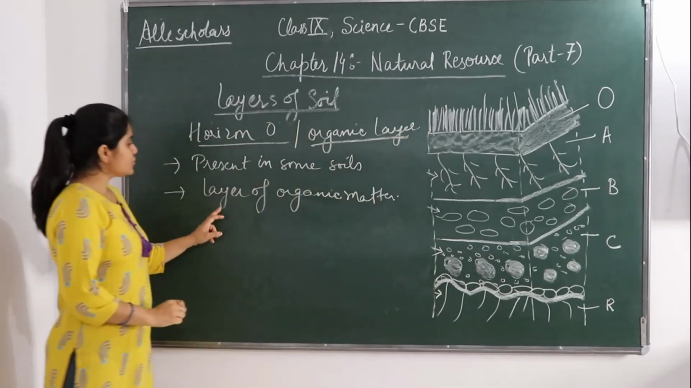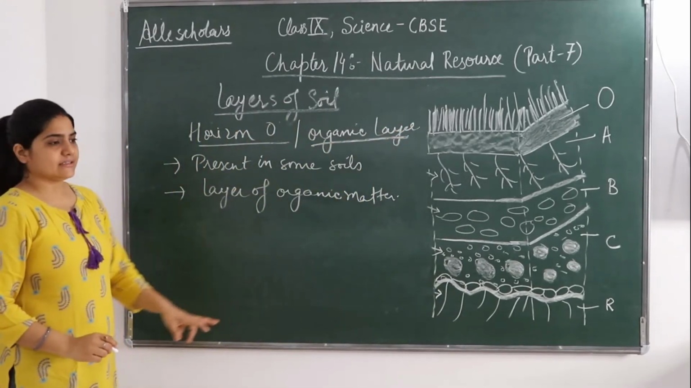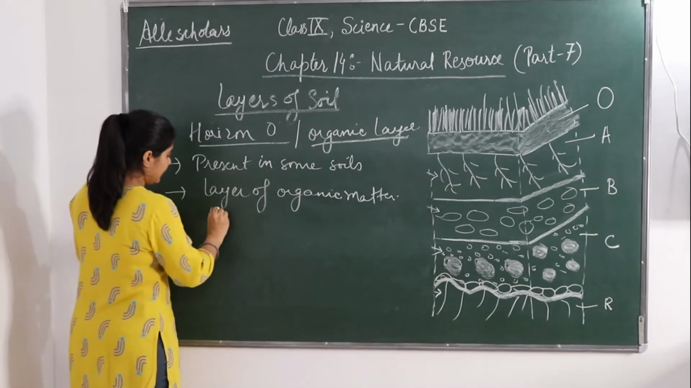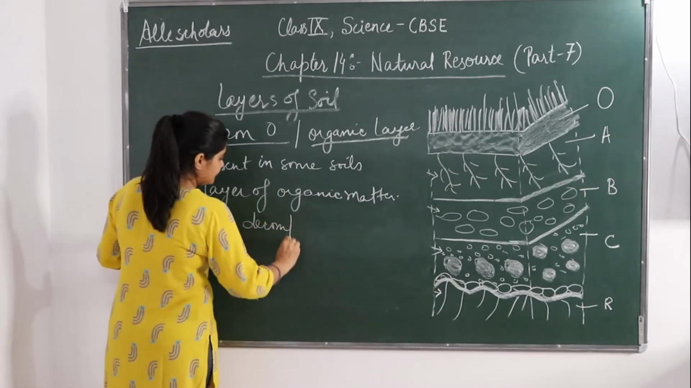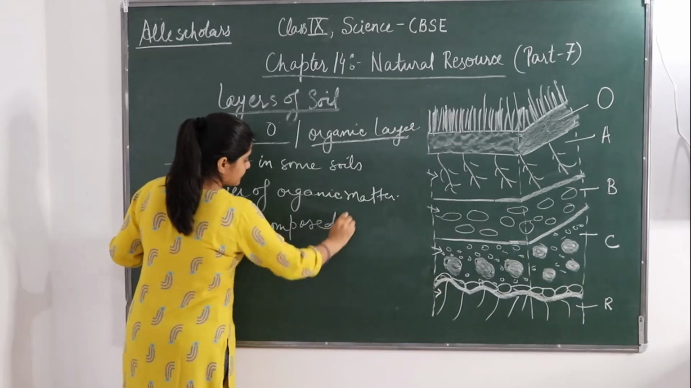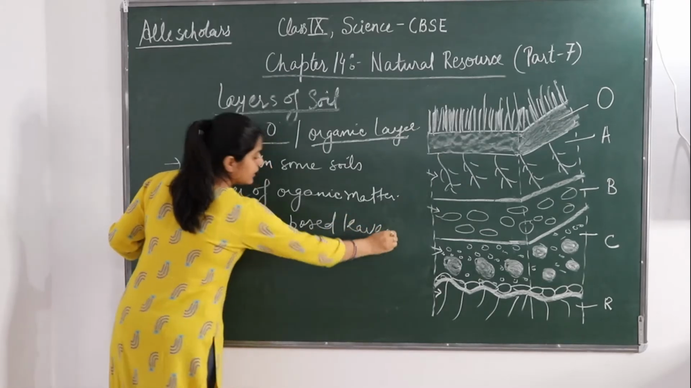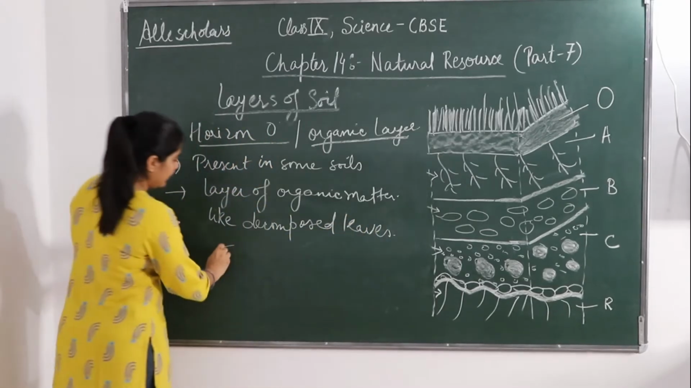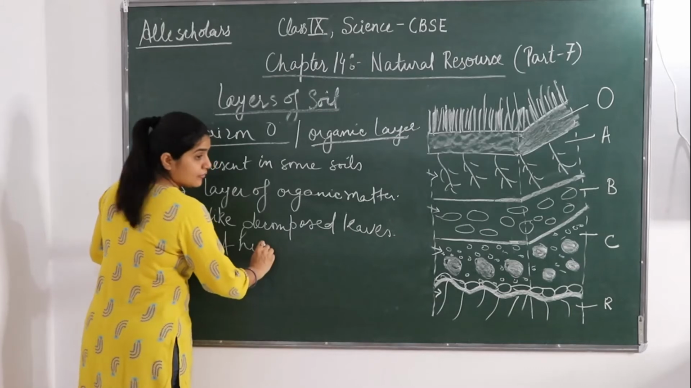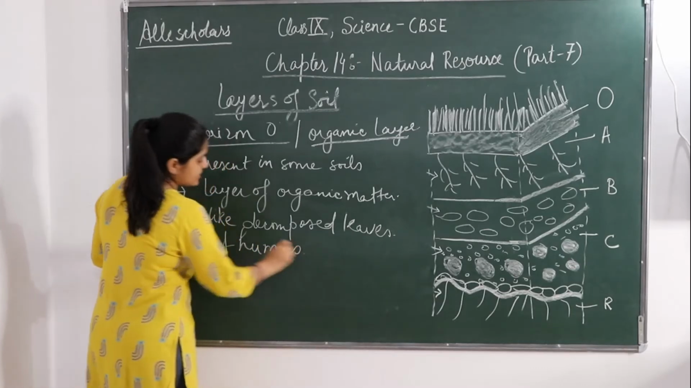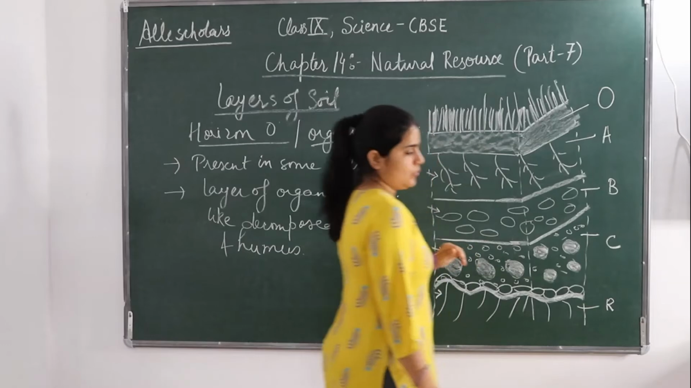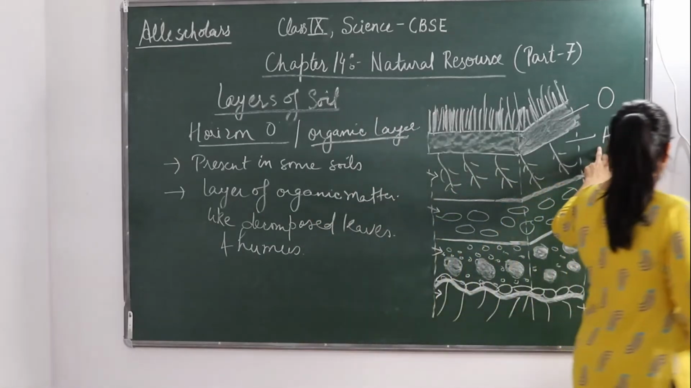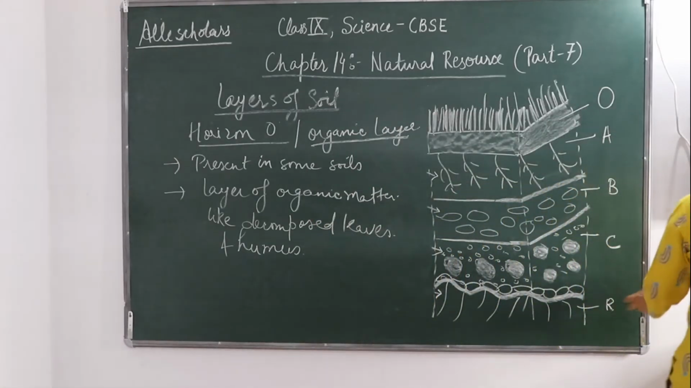Fine. So decomposed leaves are there and humus. Fine? Humus is there. So this is the origin O. Now let's talk about origin A, B, C and R.